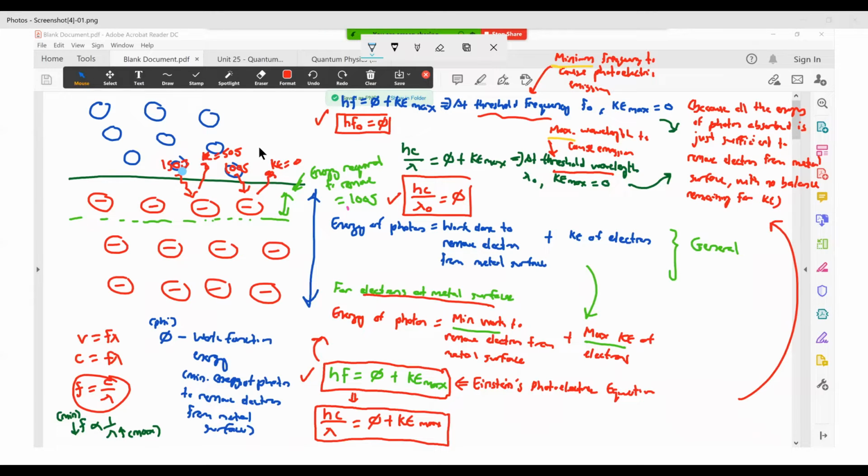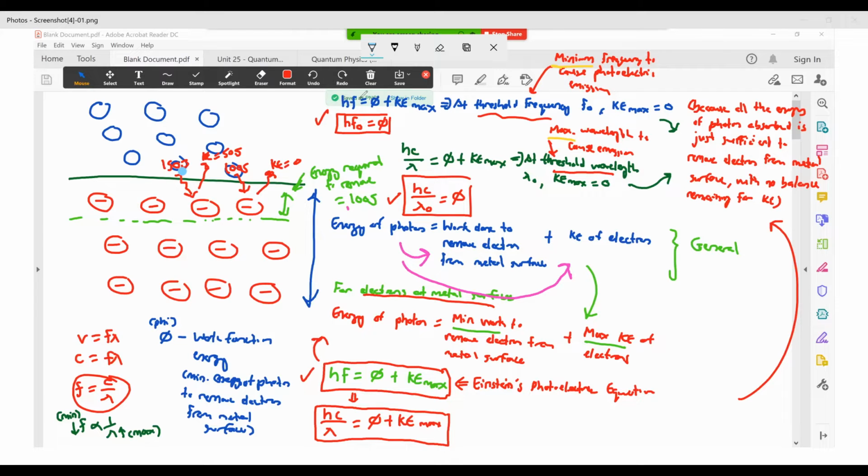Now, if I want to talk about this thing in general, it is correct to say that the energy of the photon that has been absorbed by the electron is equal to the work done to remove the electron from the metal surface plus the Ke of the electron, right? Because the idea here is that whatever photon energy you have, part of it is used to remove the electron from the metal surface, part of it is converted to Ke of the electron. Okay, so this one here is in general what happens.